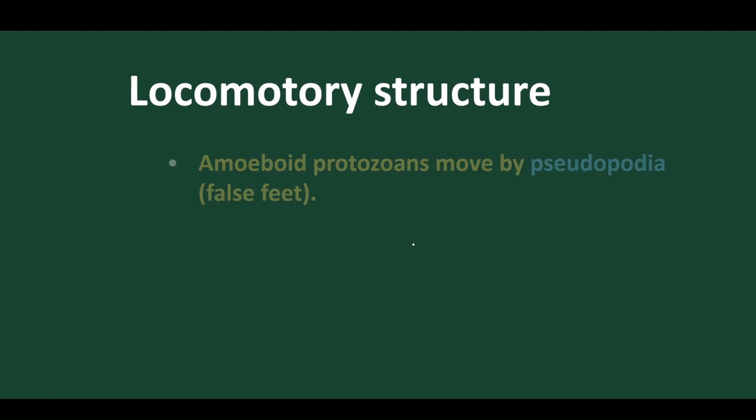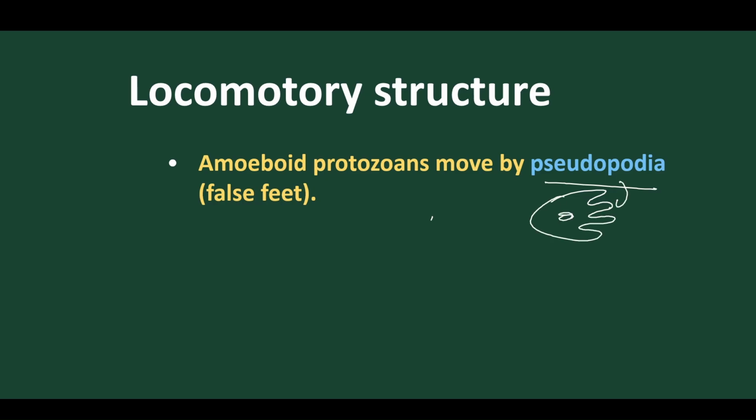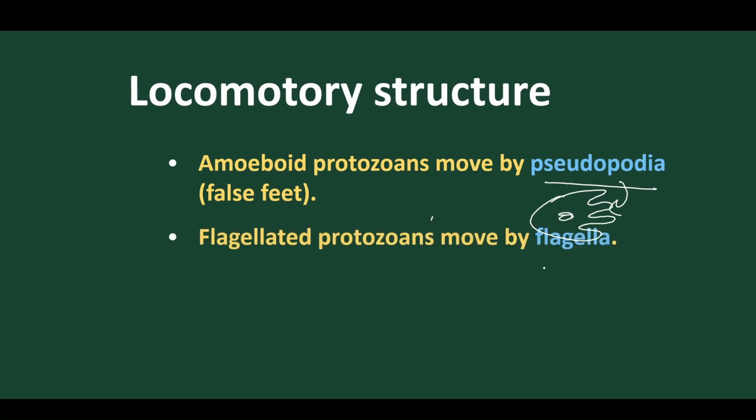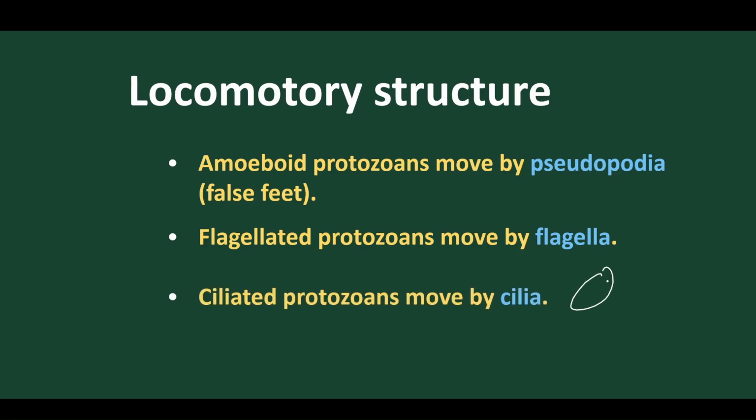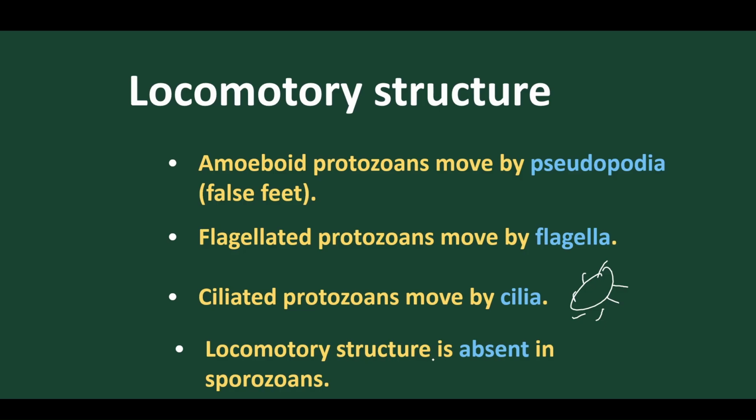Now let's discuss the basic locomotory organs of protozoans. Amoeboid protozoans move with the help of pseudopodia, that is, false feet. Flagellated protozoans move by means of flagella. Ciliated protozoans move by means of cilia throughout the body. And the locomotory structure is absent in sporozoans. The malaria parasite sporozoans don't have any locomotory structure.